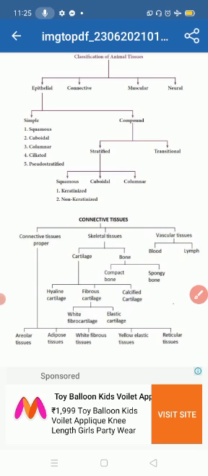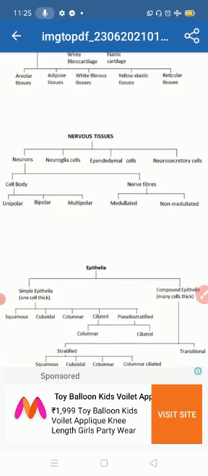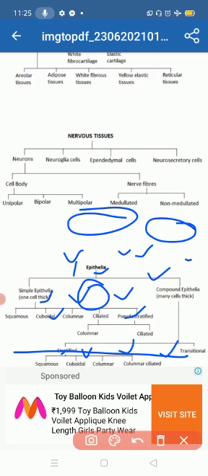Now we will discuss nervous tissue, the flow chart of nervous tissue.